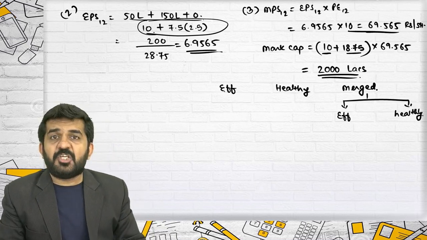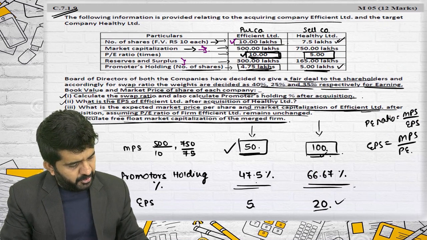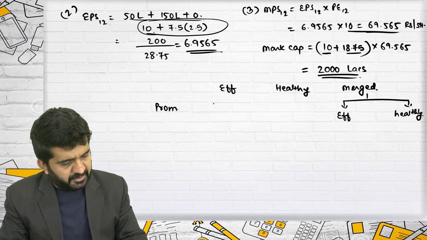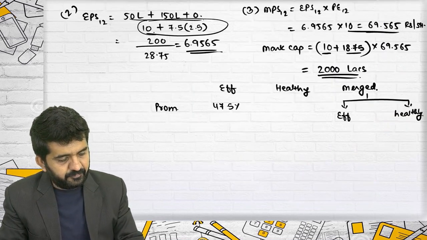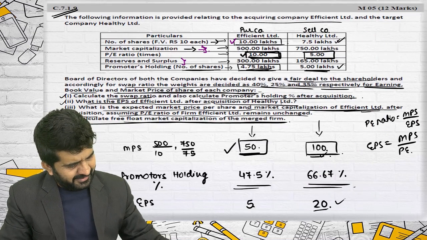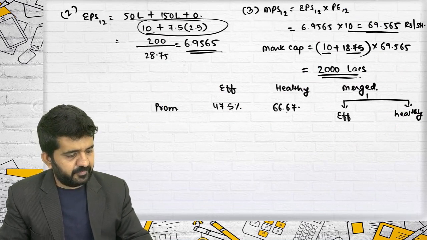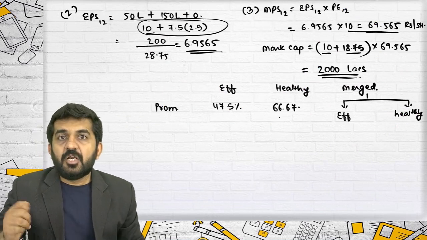What was Efficient's promoters percentage? In Efficient, I have found out before, it was 47.5%. Healthy, it was higher, 66.67%. Correct. Now try to concentrate.